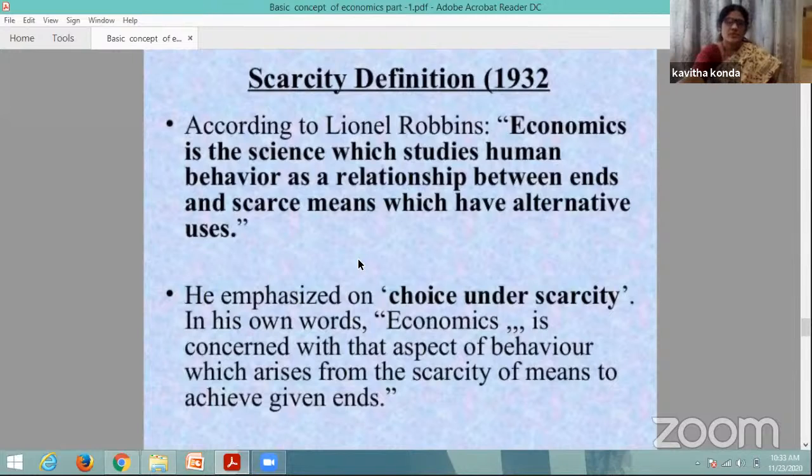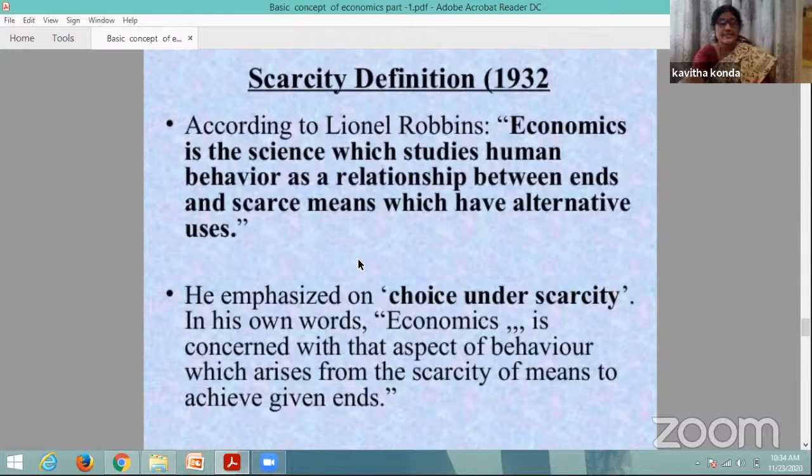In the beginning of the class I told you that economics is a relationship between unlimited wants and limited resources with alternative uses. The actual problem in the economy is scarcity. Due to scarcity, the economic problem arises, and choice making is because of the scarcity of resources. So that's why Lionel Robbins' definition is somewhat superior.